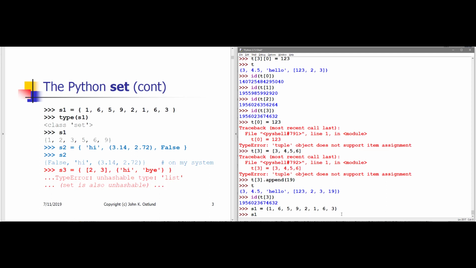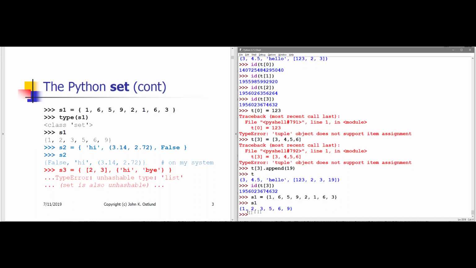And when I now look at what S1 contains, I see that it contains 1 only once and 6 only once. So S1 is a set of 6 items: 1, 2, 3, 5, 6, 9. Now, you're going to look at this and say, oh, these are stored in sorted order. That appears to be true in this example, but I promise that items in a set are not necessarily stored in sorted order. They just happen to be stored in sorted order in this particular example. But as we make modifications to this set, or as we define other sets with other items, you'll see that they are not, in fact, sorted.